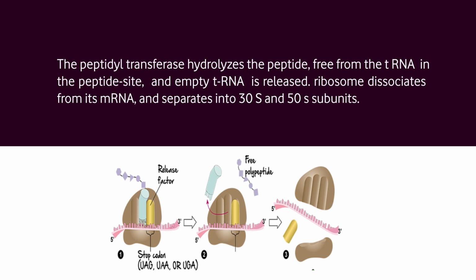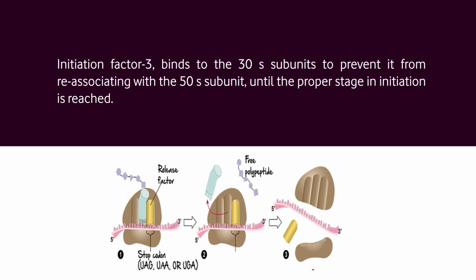The peptidyl transferase hydrolyzes the peptide free from the transfer RNA in the P site and the empty transfer RNA is released. The ribosome dissociates from its messenger RNA and separates into 30S and 50S subunits. Initiation factor 3 binds to the 30S subunit to prevent it from reassociating with the 50S subunit until the proper stage in initiation is reached.